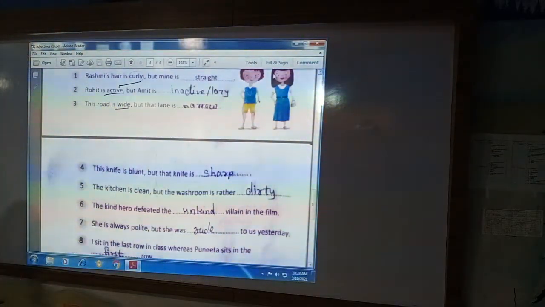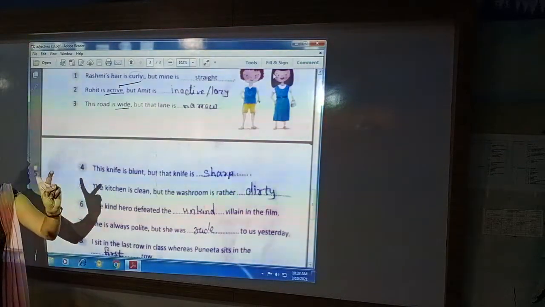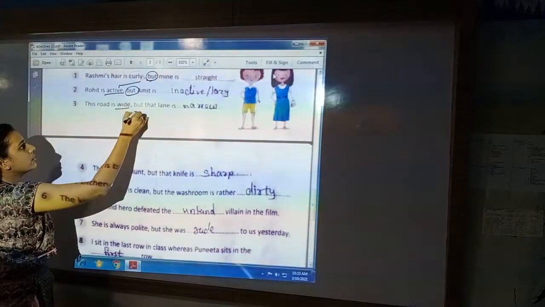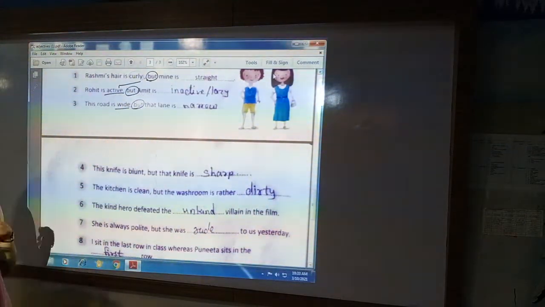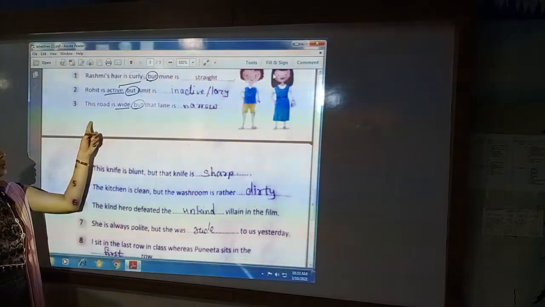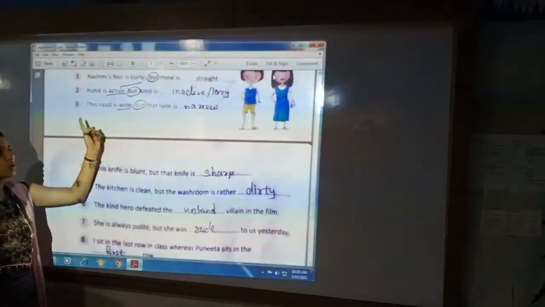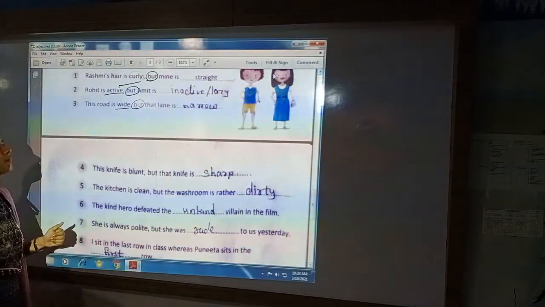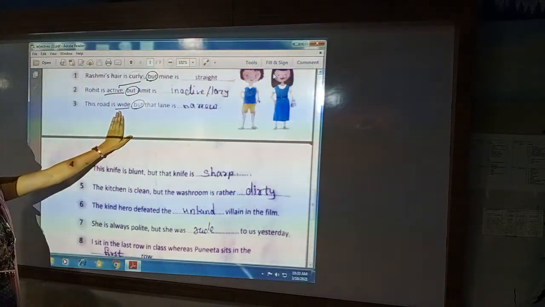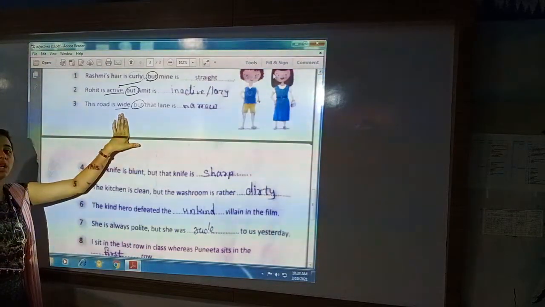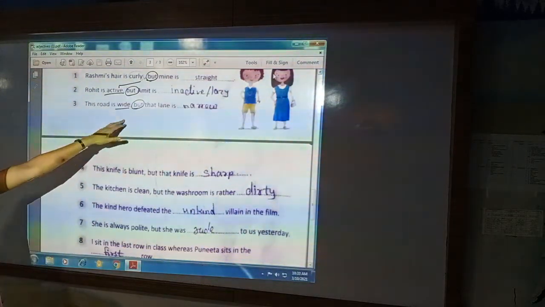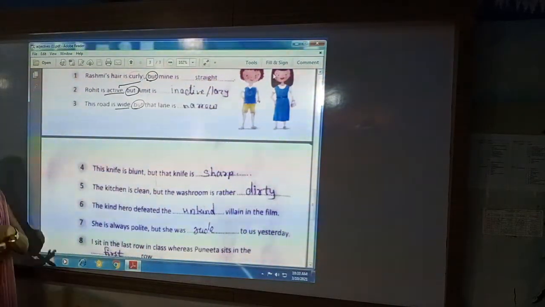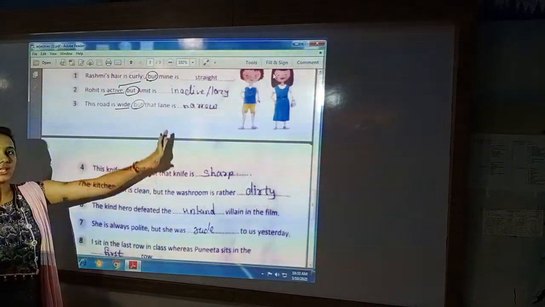So here there are two sentences, and as you can see, but is given. Whenever but is given, that means the two sentences should be opposite to each other, contradictory to each other. So if wide is given, then we will use the opposite adjective of wide, that is narrow. In this way you have to put the opposite adjective in the second sentence.